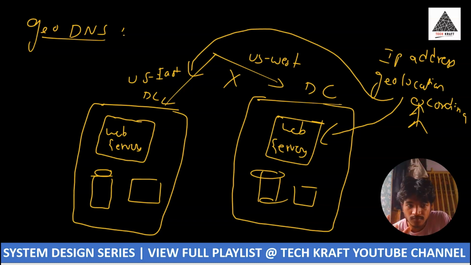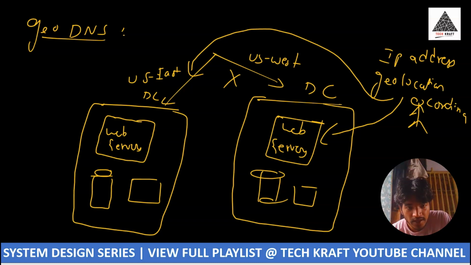Look at the screen: if US West fails, 100% of the traffic goes to the US East data center. But we have to note whether the data is available in the US East data center or not.